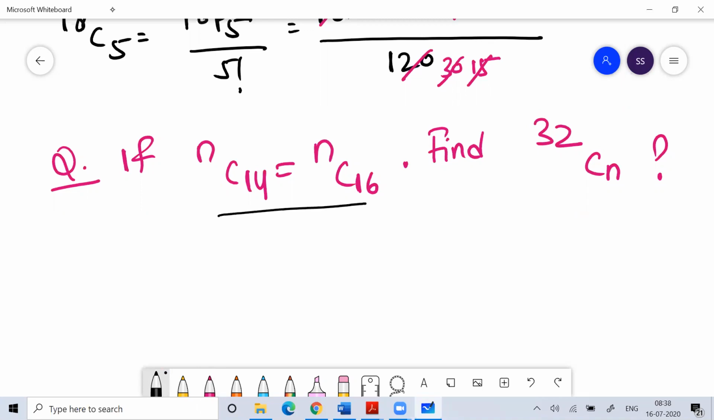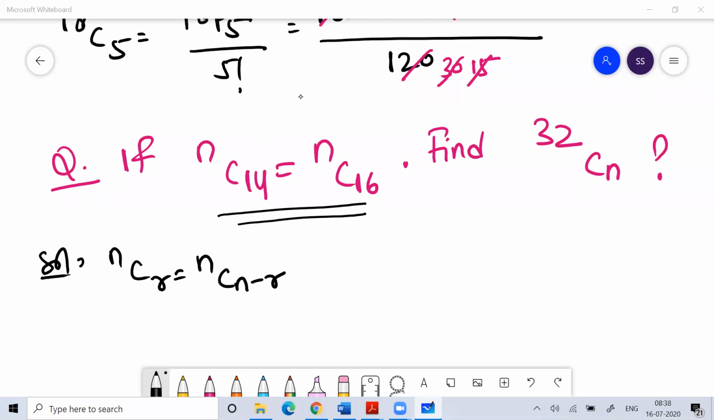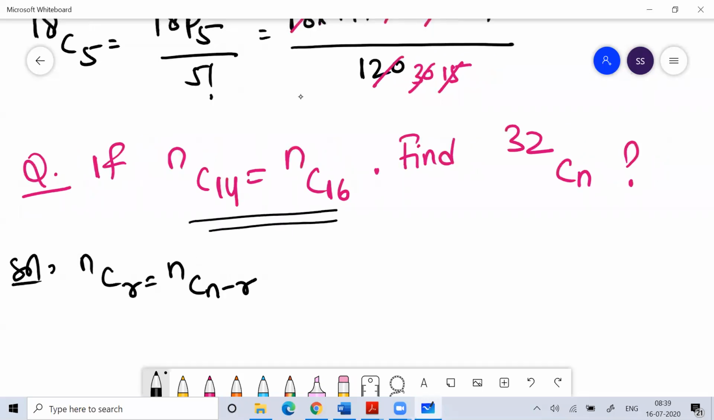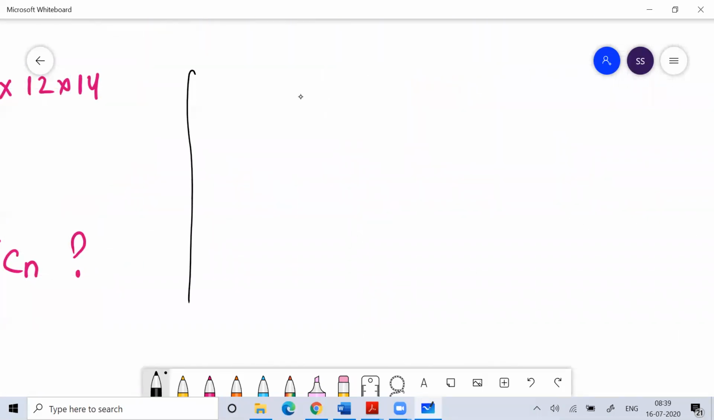I told you before that nCr is equal to nC(n minus r). I don't think anyone needs a proof of this. But if you really want a proof, like 7C3 and 7C4 both mean the same thing.